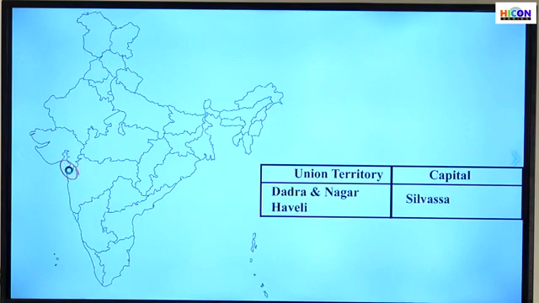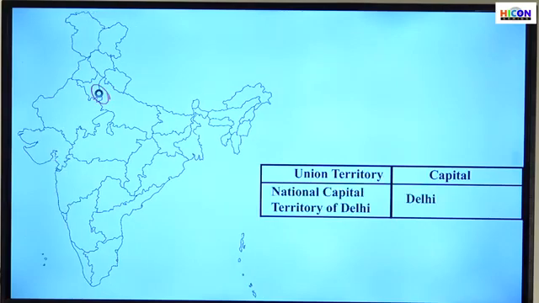The next one is Dadra Nagar Haveli. There are 2 small regions just below Gujarat, and it shares its boundary with Gujarat and Maharashtra. One is called Dadra and the second is Nagar Haveli. Its capital is Silvassa. What is the capital of Dadra and Nagar Haveli? Silvassa.